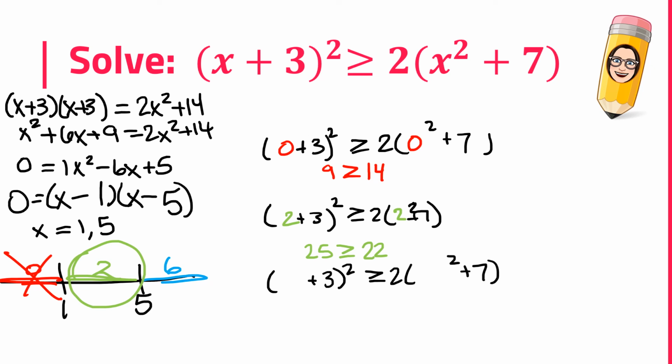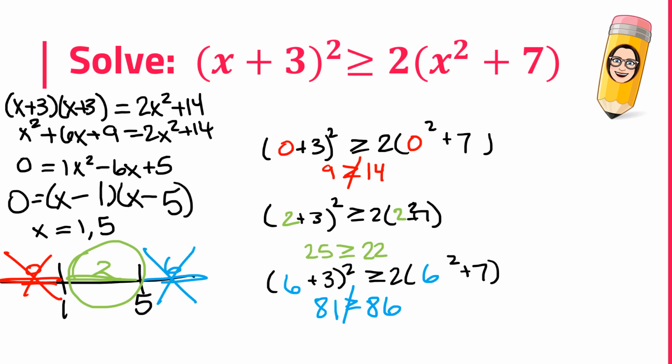Let's try one more. All right, this time we're plugging in 6. 6 plus 3 is 9. 9 squared, 81. And if I make a little error, don't mind me. 6 squared, 36. We have 36 plus 7, which is 43. And then 43 times 2 gets me to 86. Is 81 greater than 86? Nope, it is not. So that blue interval is a no-go.